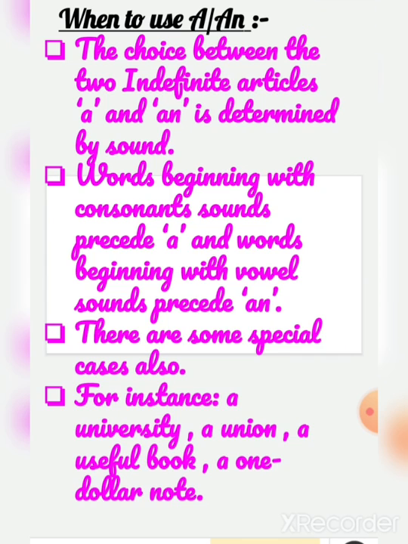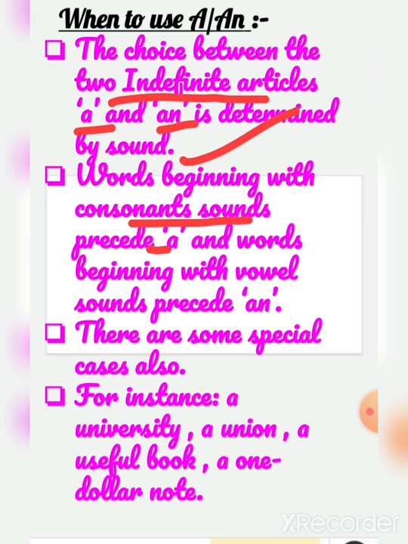The choice between a and an is determined by sound. The words beginning with consonant sounds take a, and the words beginning with vowel sounds take an.